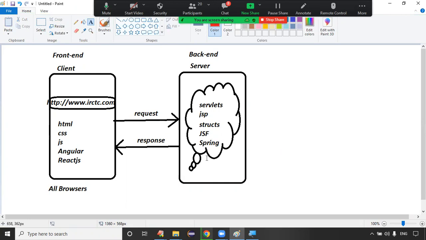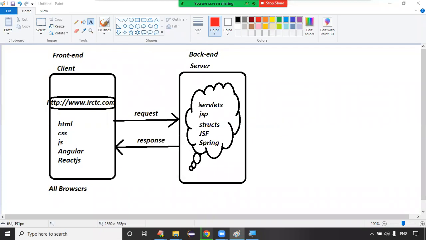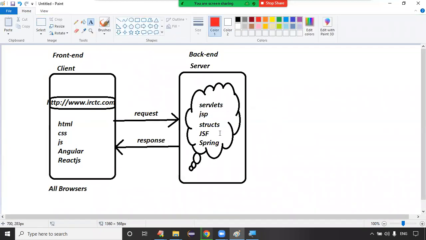These all are called server side technologies, right? Even .NET also. The technologies used to write the programming at server side are called server side technologies. So we understood that servlets and JSPs are used to write the programming at server side, and that is nothing but back end. You got the point, right?